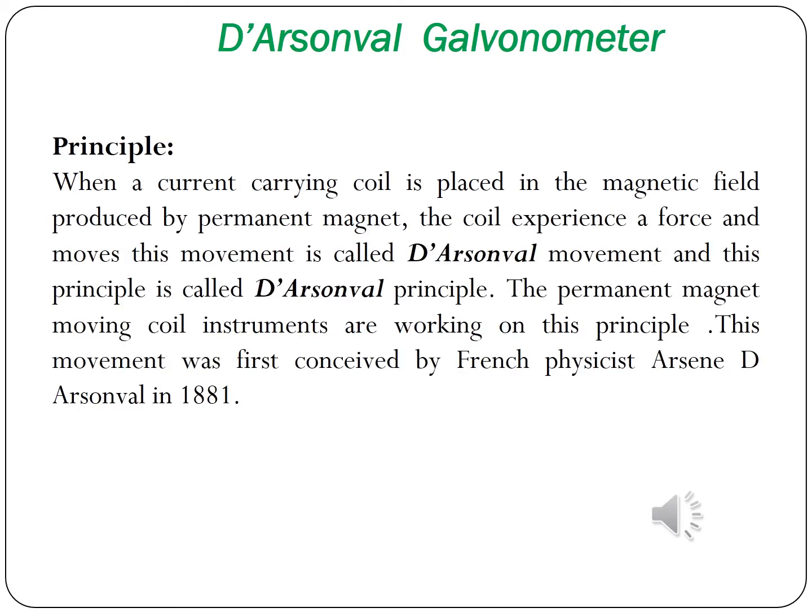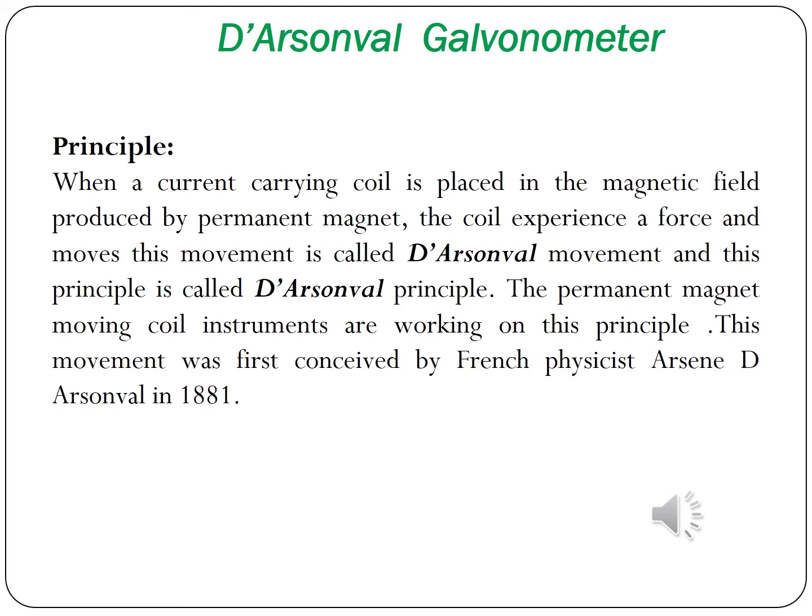There are various types of galvanometer: the D'Arsonval galvanometer and the vibration galvanometer. First we are going to see the D'Arsonval galvanometer. What is its principle? When a current carrying coil is placed in a magnetic field produced by a permanent magnet, the coil experiences a force and moves. This movement is called D'Arsonval movement, and this principle is called the D'Arsonval principle. Permanent magnet moving coil instruments work on this principle. The movement was first conceived by French physicist Arsène d'Arsonval in 1881.